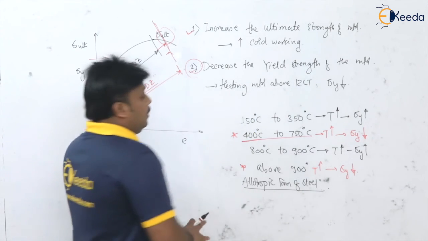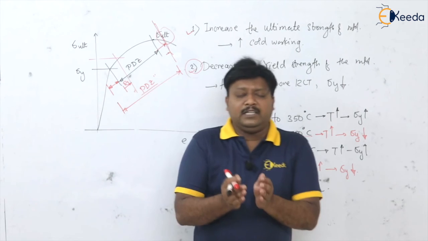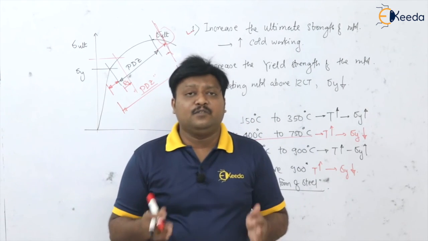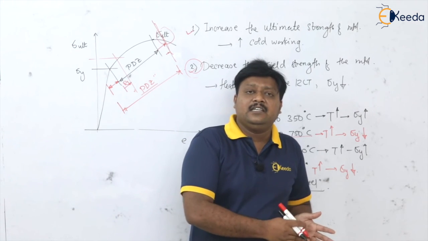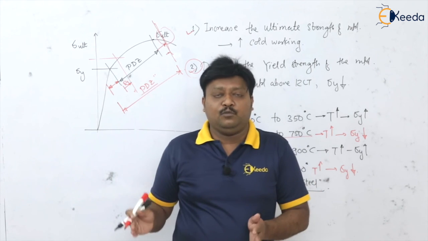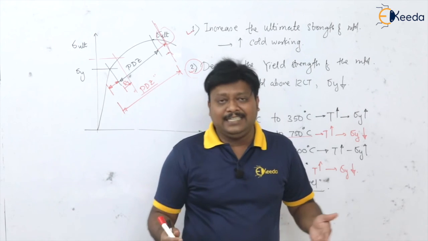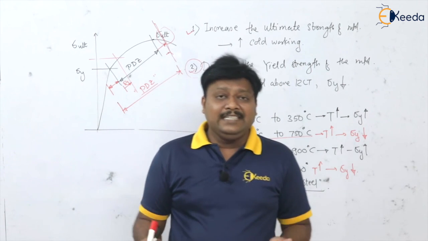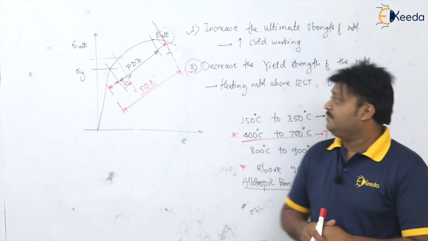Polymorphism. So in this way there are two ways actually to widen the plastic deformation zone. One is by increasing the ultimate strength and one is by decreasing the yield strength. But the most appropriate option that we generally use is heating the material above its recrystallization temperature, which will decrease the yield strength of the material. Thank you.